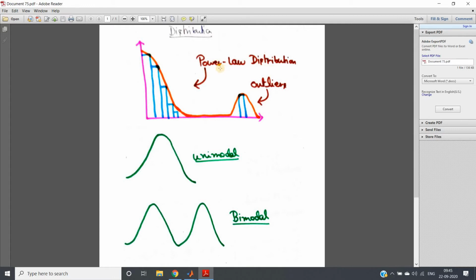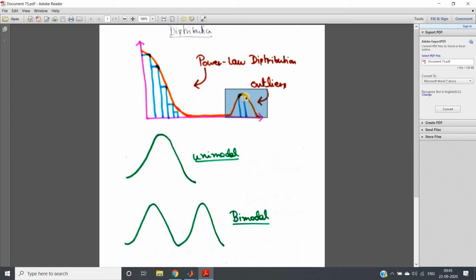And it is kind of following the power law distribution. Why? What is power law distribution? In power law distribution there is a particular pattern: as you keep on increasing the values in the x direction, the frequency or number of occurrences is going to decrease. As we move in the positive x direction, the total number of repetitions gradually decreases. So this is the criterion for power law distribution. Outliers obviously should not be there in an exact power law distribution.